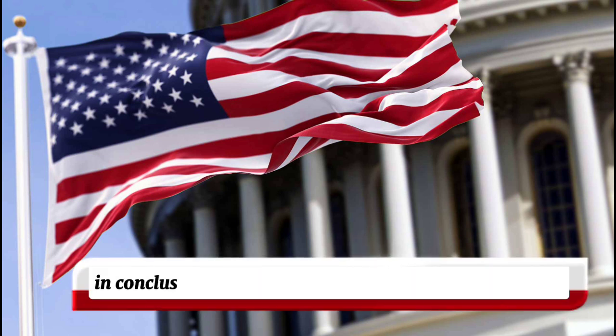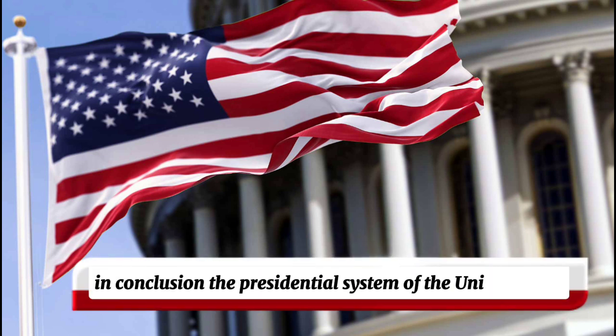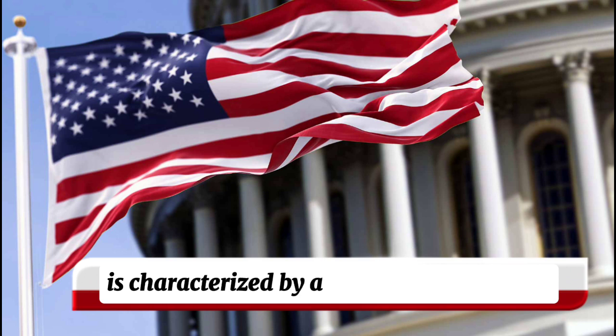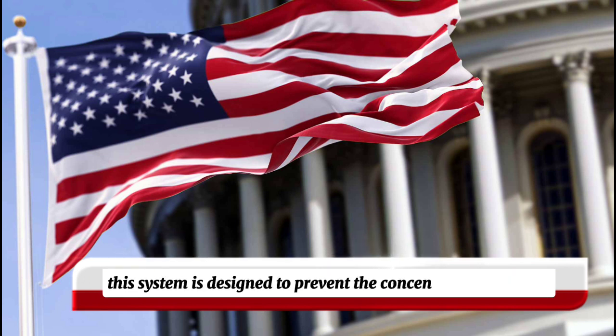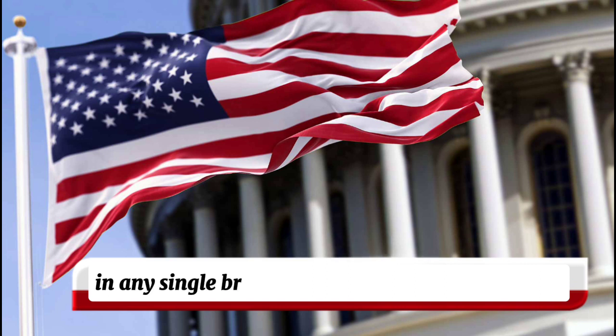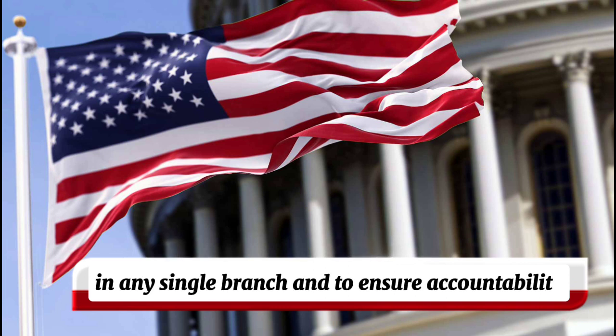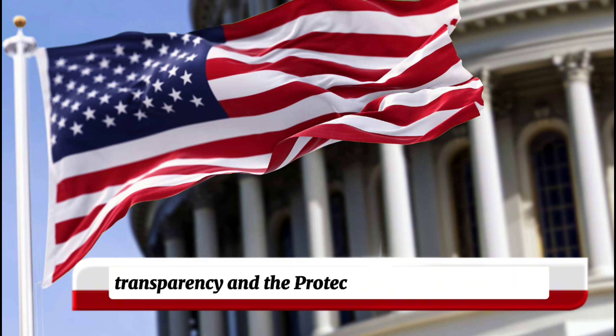In conclusion, the presidential system of the United States is characterized by a separation of powers among the executive, legislative, and judicial branches of government. This system is designed to prevent the concentration of power in any single branch and to ensure accountability, transparency, and the protection of individual rights. Through a system of checks and balances, each branch of government plays a distinct role in shaping public policy and upholding the principles of democracy.